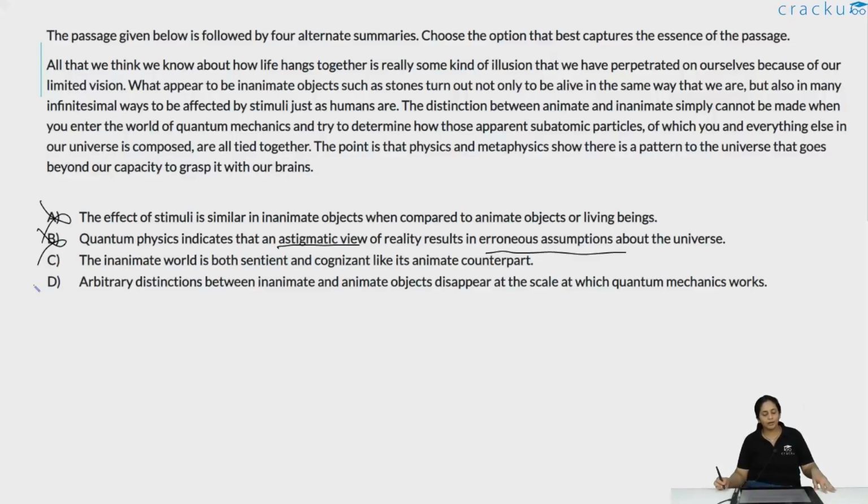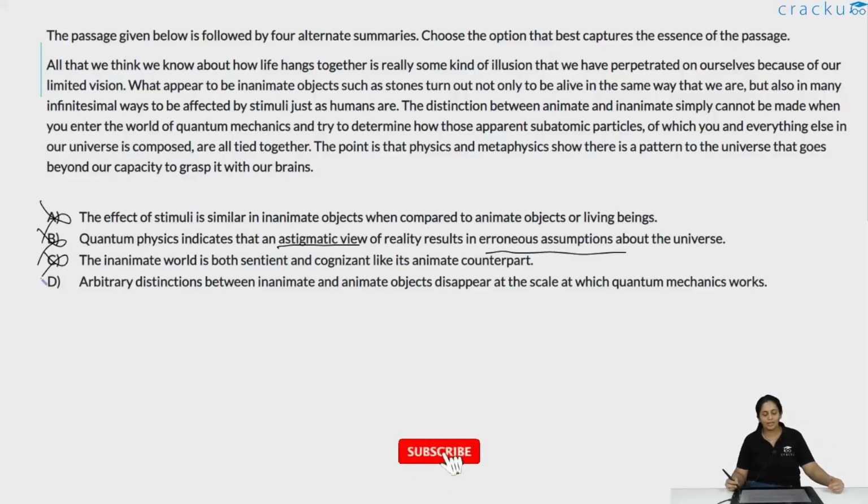The inanimate world is both sentient and cognizant like its animate counterpart. Sentient is a big jump. Nowhere is sentience mentioned. Sentience basically means your ability to think and know. A rock can think is completely beyond the scope of what is mentioned in the paragraph. So C is definitely easy to eliminate as such.